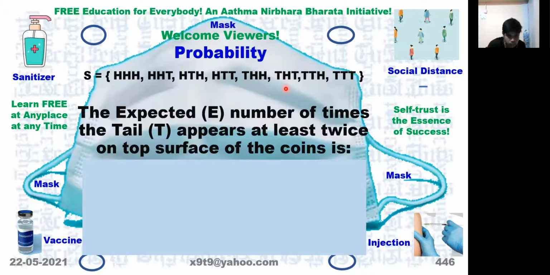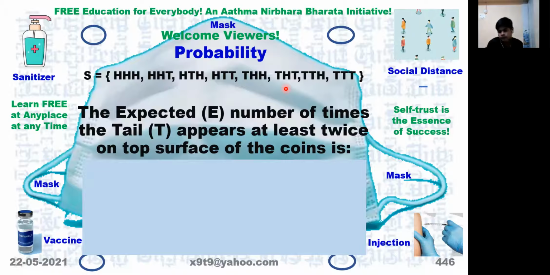Now, what is the expected number of times the tail appears at least twice on top surface of the coin? 4 times, that is also 4 by 8. By looking at the sample space, you can count and check in how many places the tail is 2 times or more.